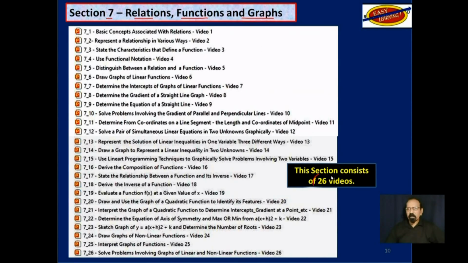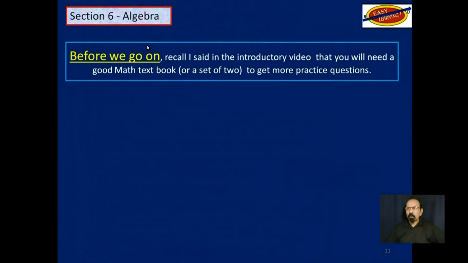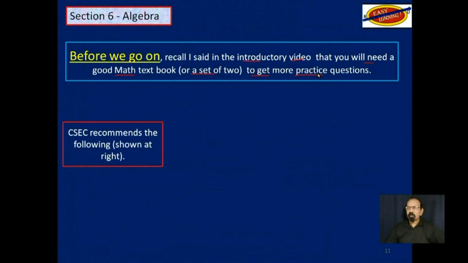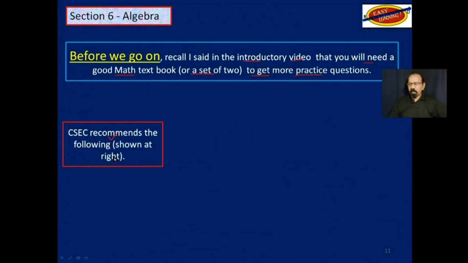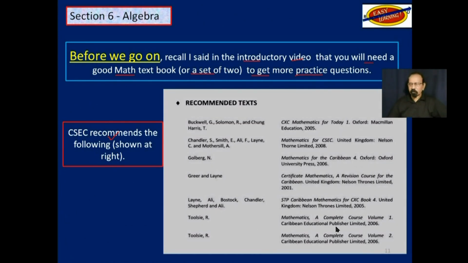And this has 26 videos from 26 objectives. Before we go on, recall I said in the introductory video that you will need a good math textbook or maybe a set of 2, especially to get more practice questions. CSEC recommends these that you see on the right here.